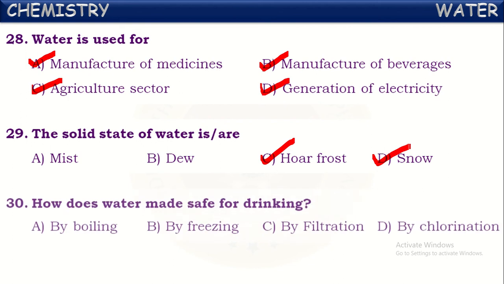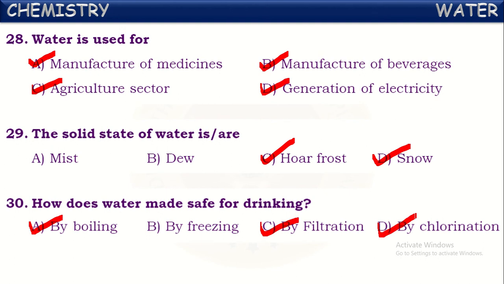Okay. Next, how is water made safe for drinking? So for making water safe for drinking, we use different procedures. Among those, one is by boiling, and by filtration, even by chlorination also. We make water safe for drinking.